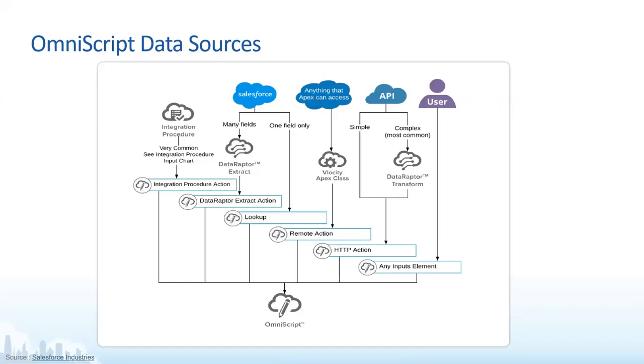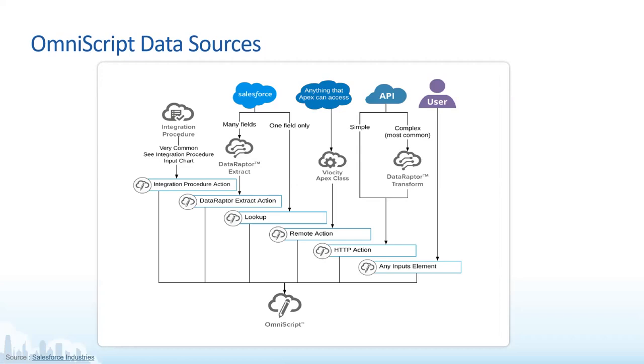Now in this case, there may be chances where the data which is getting returned from the external system is in a format which we can directly consume, or it can be in a format which we cannot directly consume. If it is in a format which we cannot directly consume, we can use the data wrapper transform to format the data according to our needs and then use it in our OmniScript. So that if you see in the complex side of the API, it's written data wrapper transform. This is how data wrapper transform helps us to consume the data from the external system.